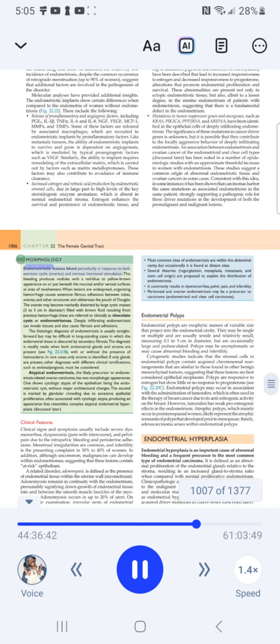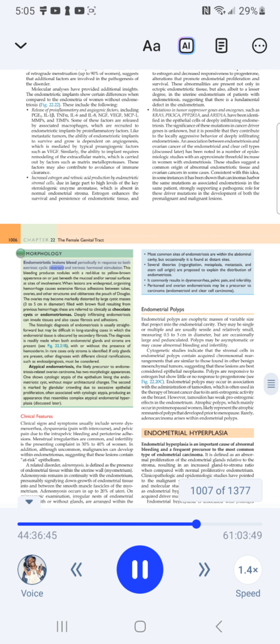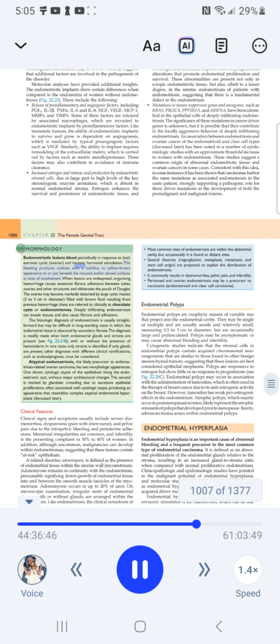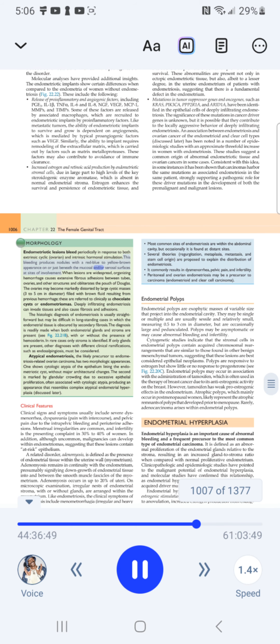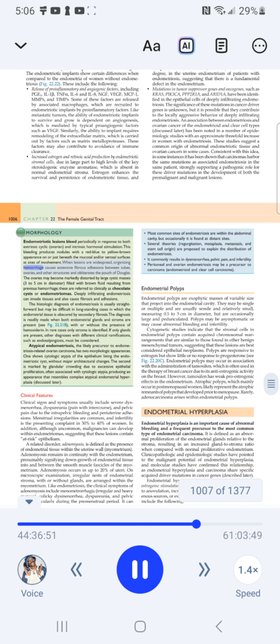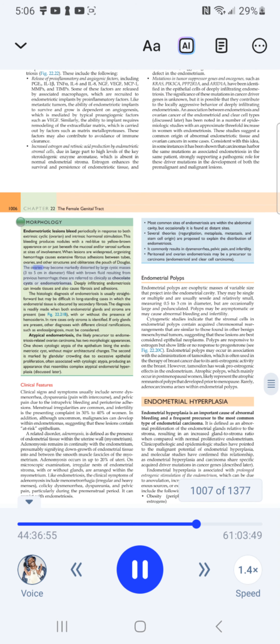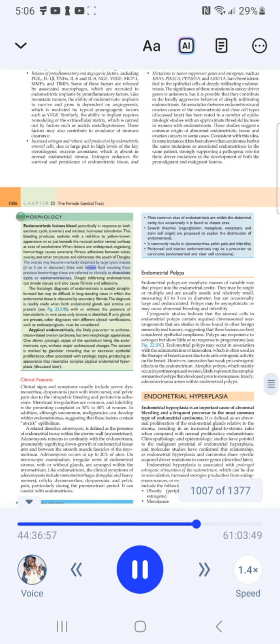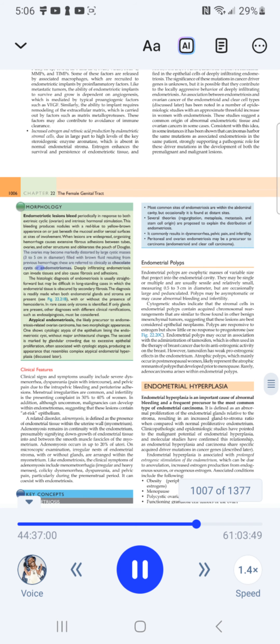Morphology. Endometriotic lesions bleed periodically in response to both extrinsic cyclic ovarian and intrinsic hormonal stimulation. This bleeding produces nodules with a red-blue to yellow-brown appearance on or just beneath the mucosal and/or serosal surfaces of sites of involvement. When lesions are widespread, organizing hemorrhage causes extensive fibrous adhesions between tubes, ovaries, and other structures and obliterates the pouch of Douglas. The ovaries may become markedly distorted by large cystic masses 3 to 5 cm in diameter filled with brown fluid resulting from previous hemorrhage. These are referred to clinically as chocolate cysts or endometriomas.